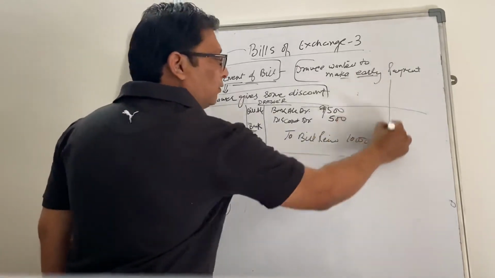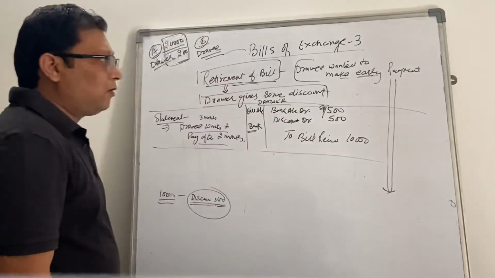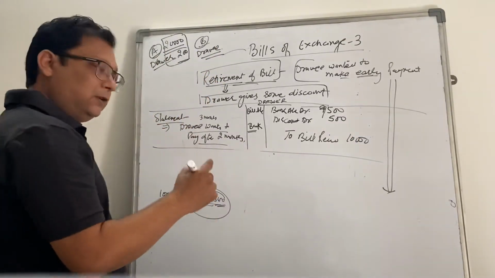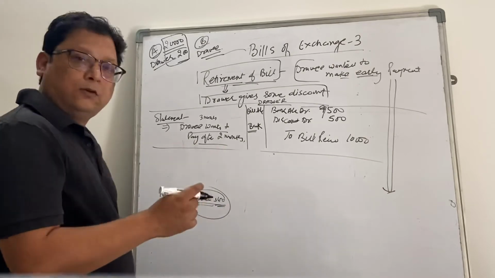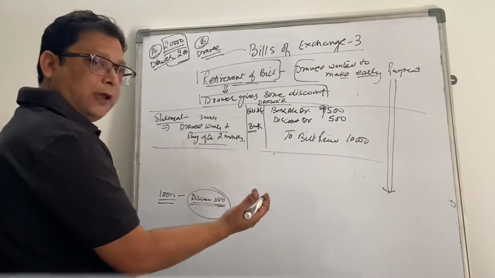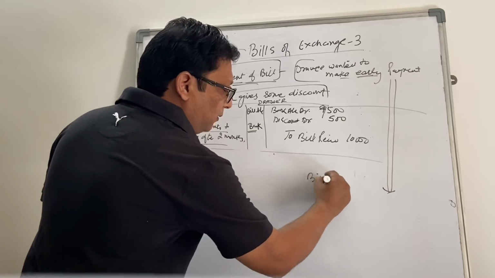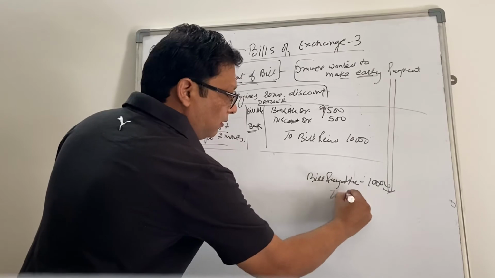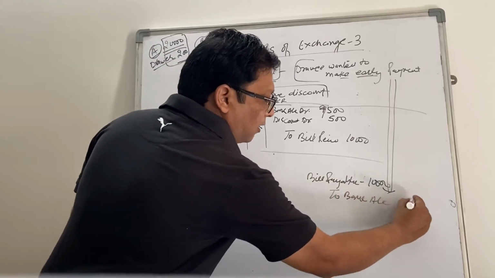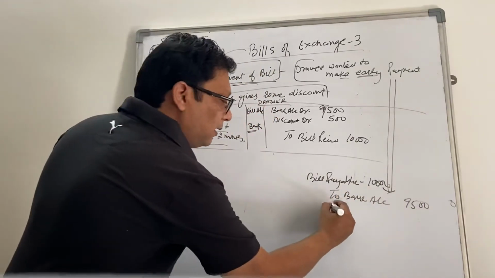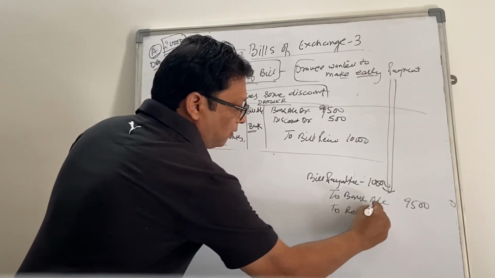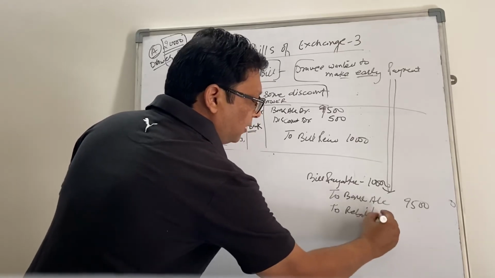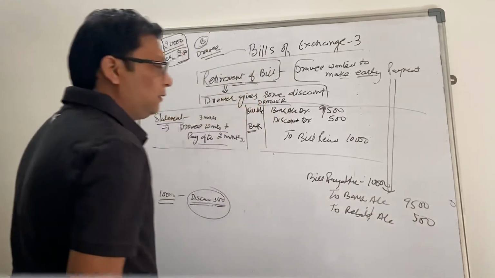Okay, and in the books of the drawee, they are making the payment of 9,500, earning a discount of 500 and squaring off the bill. So bill payable 10,000, to bank account 9,500 they paid, and to rebate or interest, rebate is the proper word, rebate account credited by 500.